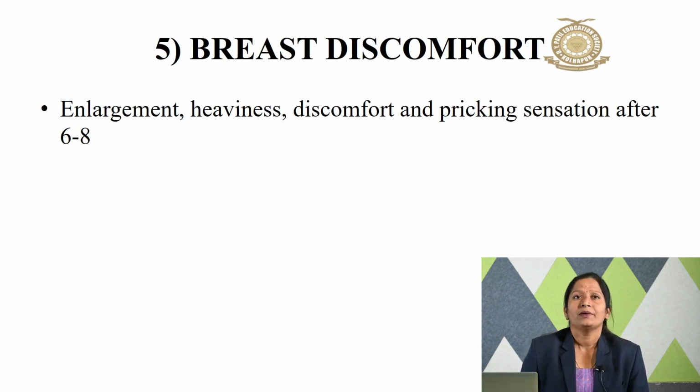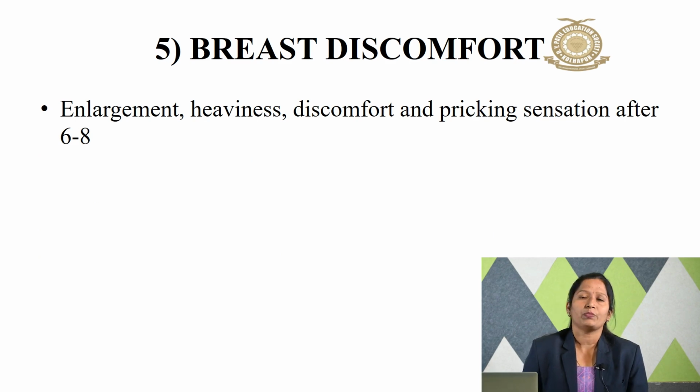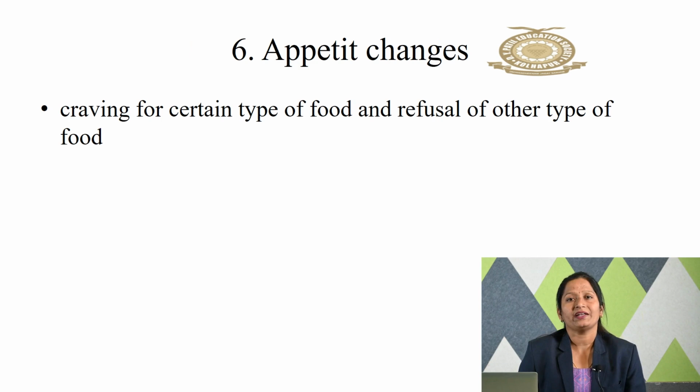The next one, breast discomfort. In breast discomfort there is enlargement of the breast, heaviness, discomfort, and a pricking sensation, which start to appear after 6 to 8 weeks of pregnancy. Next, appetite changes.